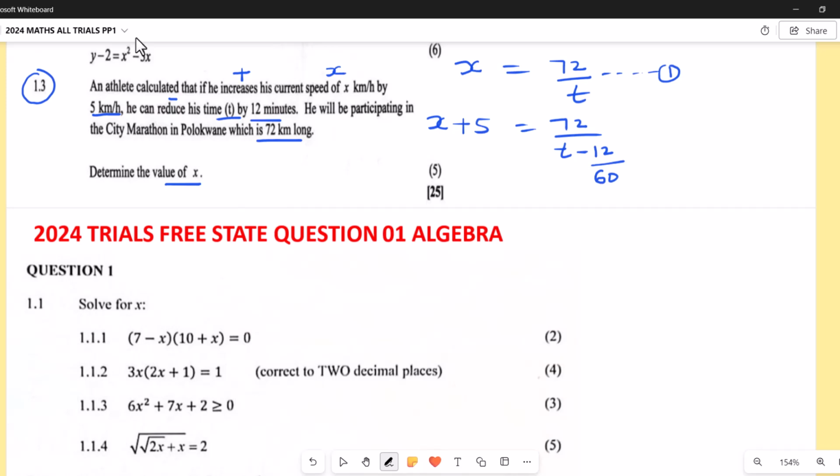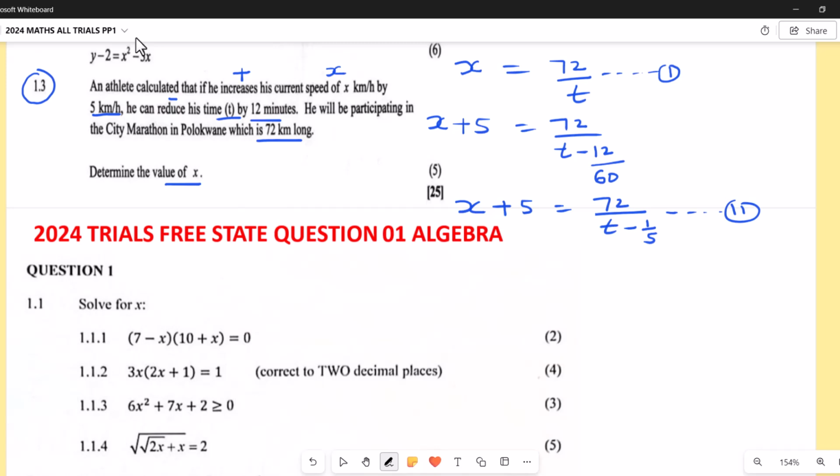I'm looking for x. So basically, I'm supposed to solve these two equations simultaneously. But before I do so, let me simplify it a little bit further. I'm going to say that x plus 5 equals 72 over t minus 1 over 5, because I simplify 12 over 60 to 1 over 5. Then this is equation 2.